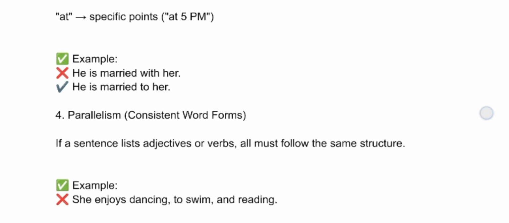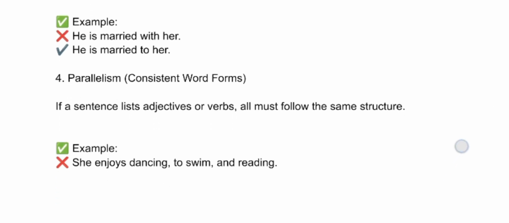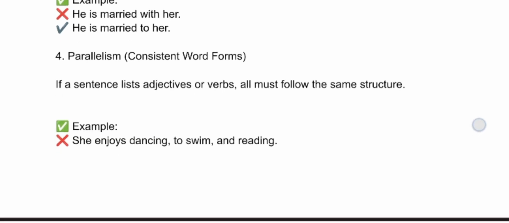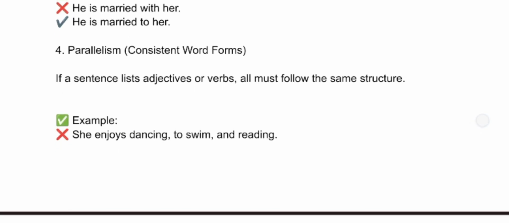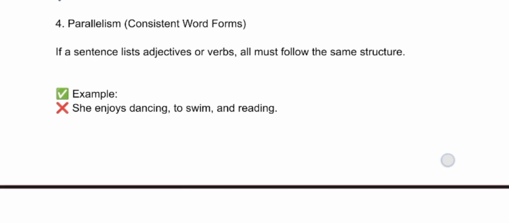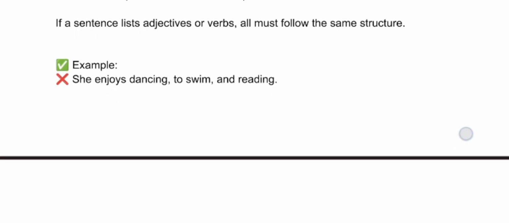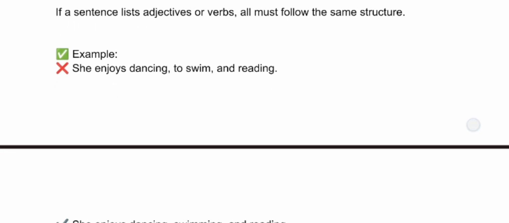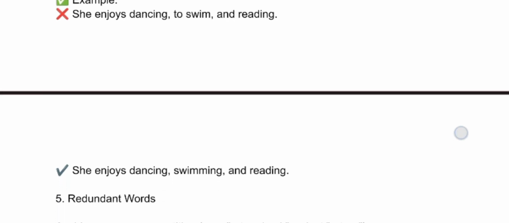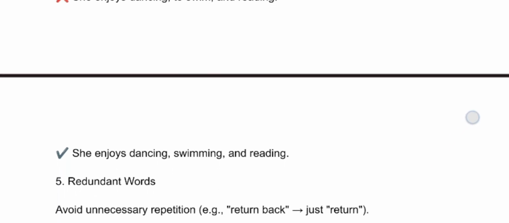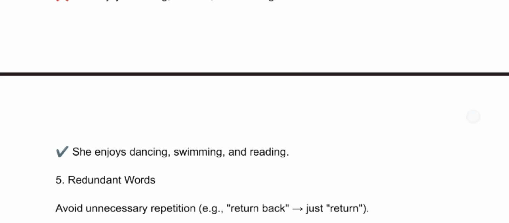Next, parallelism. If a sentence lists adjectives or verbs, they must follow the same structure. For example, they may give a sentence like "she enjoys dancing, to swim and reading." In that, "to swim" is wrong. We have to write "dancing, swimming, and reading." You have to look for this kind of sentence while writing the exams.